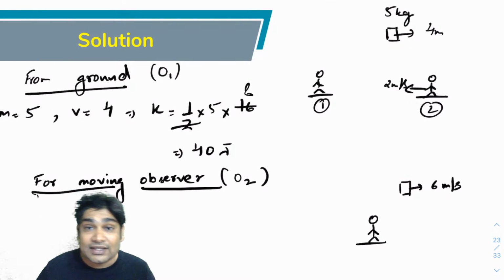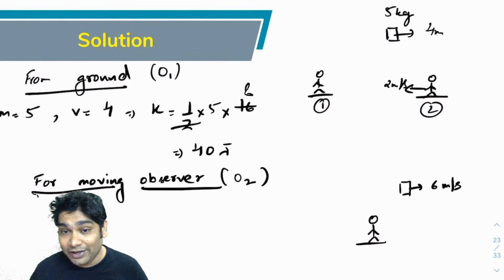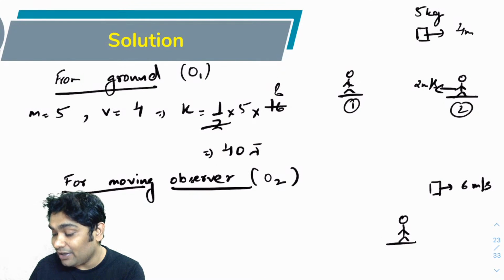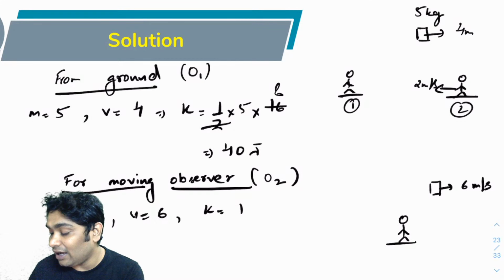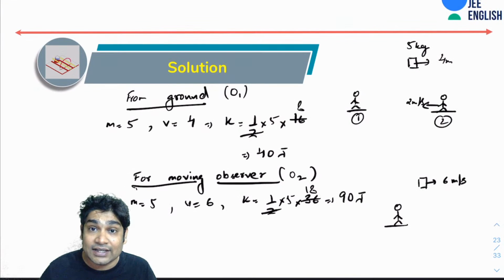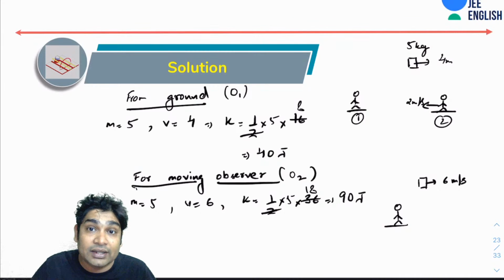So observer 2 will see the block to be moving with 6 meters per second. Obviously he will say m is 5, v is 6, so KE would be half into 5 into 36. So that would be 9 into 10, so 90 joules. These are the kinetic energies as seen by the ground observer and as seen by the moving observer.